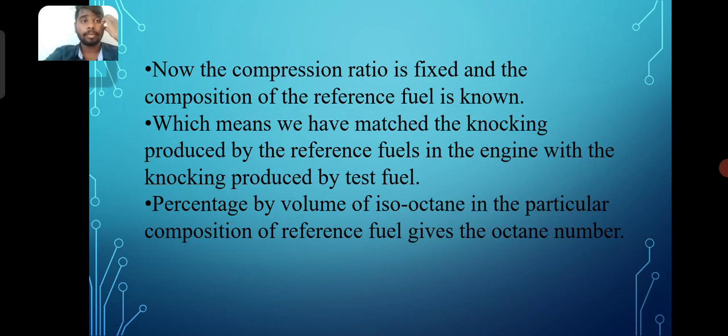So now the compression ratio is fixed and the composition of the reference fuel is known, which means we have matched the knocking produced by the reference fuels in the engine with the knocking produced by the test fuel. The percentage by volume of isooctane in that particular reference fuel composition gives the octane number.